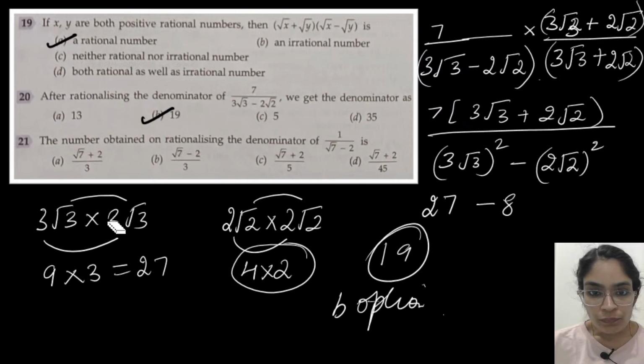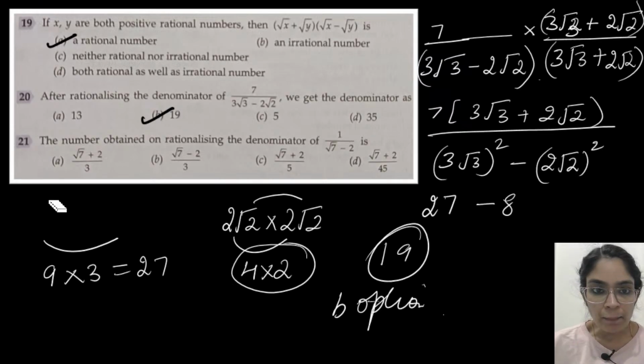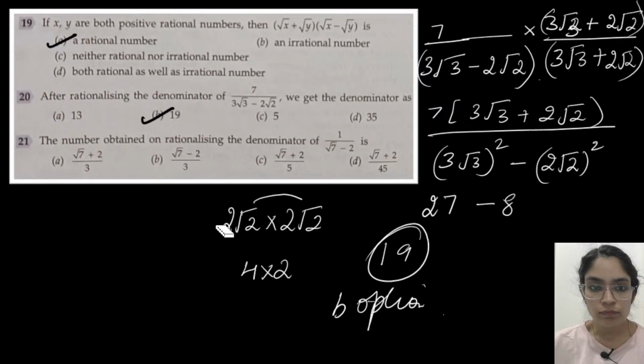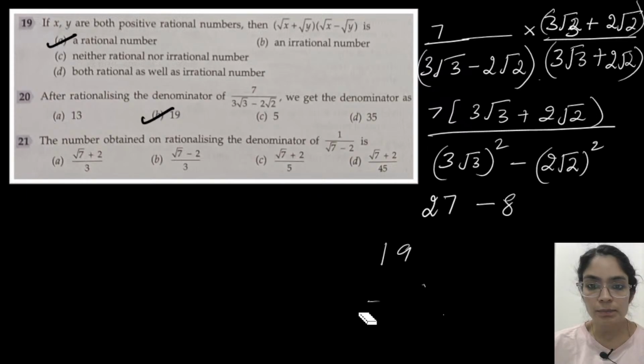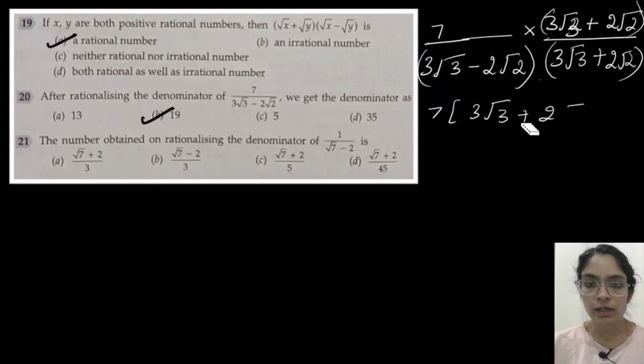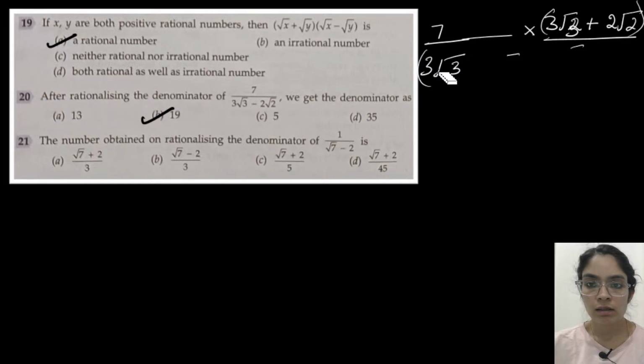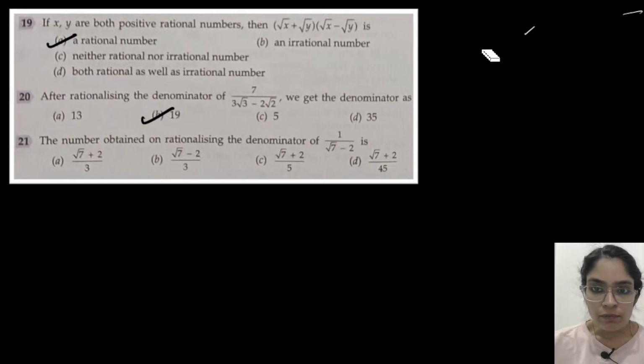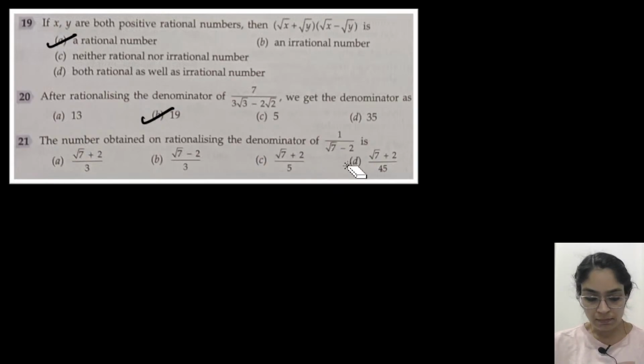Now let's do the next one. The number obtained, the 21st question. This type of question we have done many times earlier also, and rationalization we have done. So if you solve, the number obtained on rationalizing the denominator, what is the value? Yashvardhan has given the answer A.